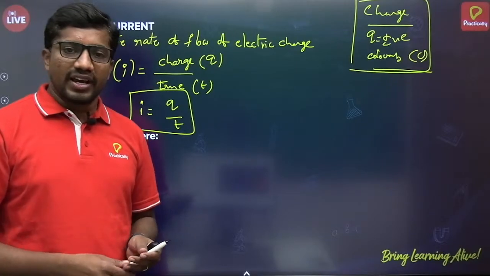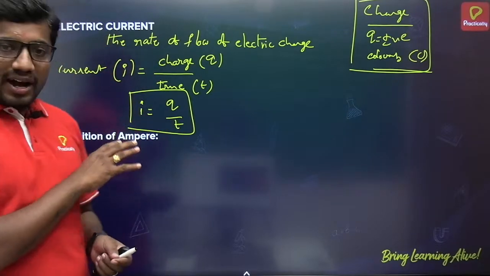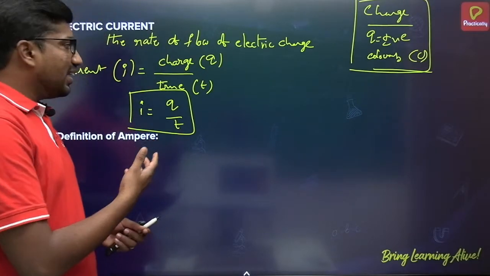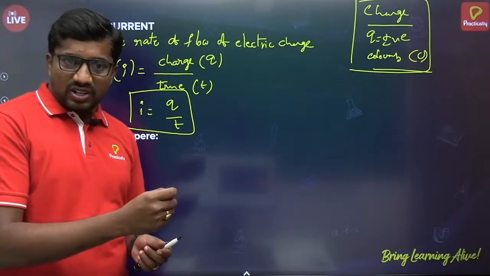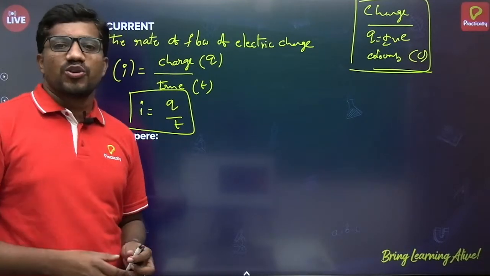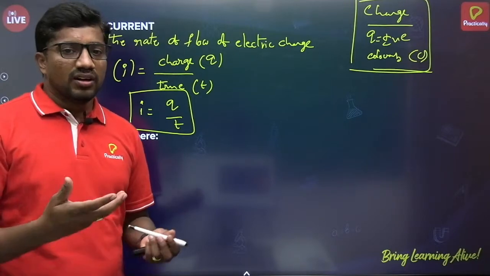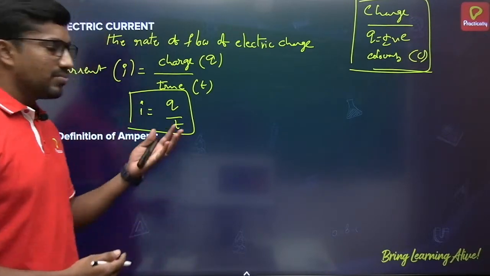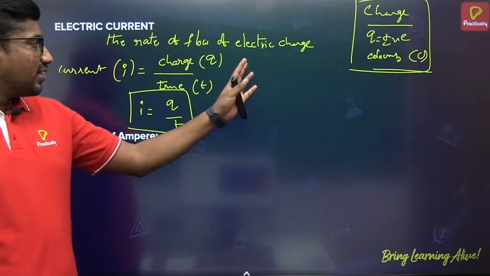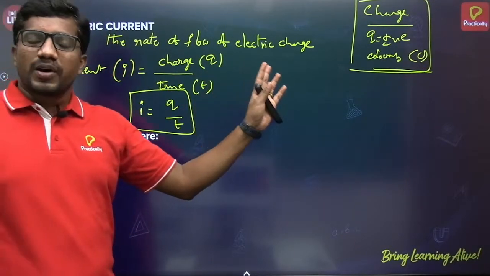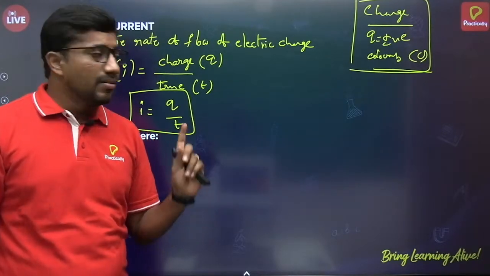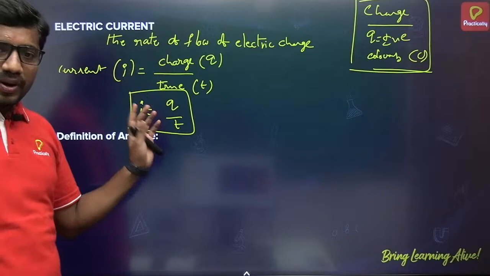Okay, so at present, while defining electric current, we say it is the rate of flow of electric charge, or the flow of electric charge per unit time. Like that also you can write. It depends on individuals, it's your choice. Both give the same meaning. Rate of flow of electric charge, or flow of electric charge per unit time through a cross-sectional area of a conductor, is called electric current. I is equal to Q by T.